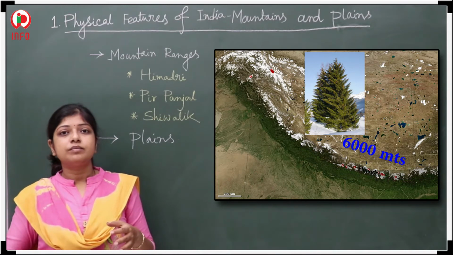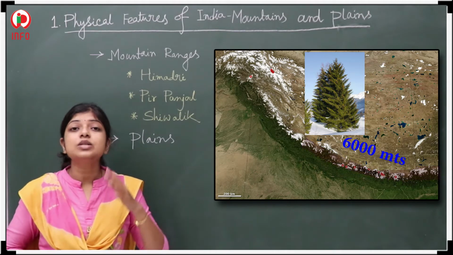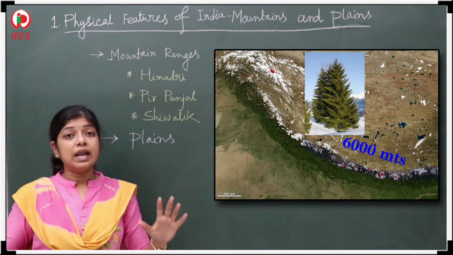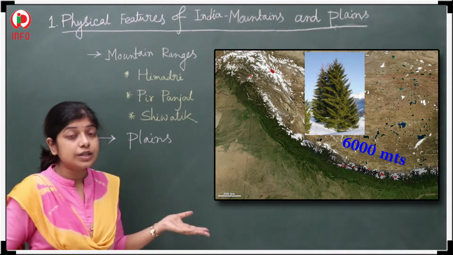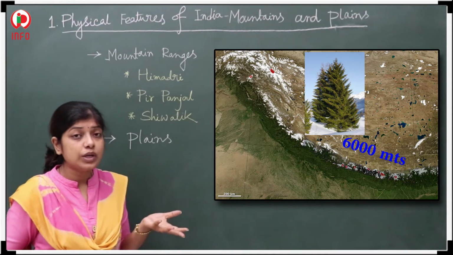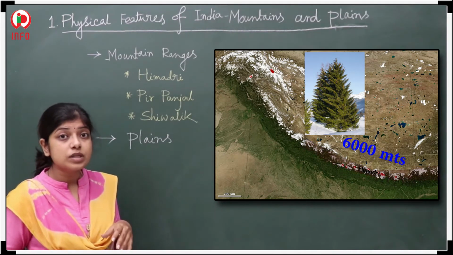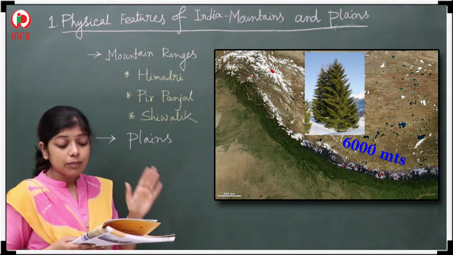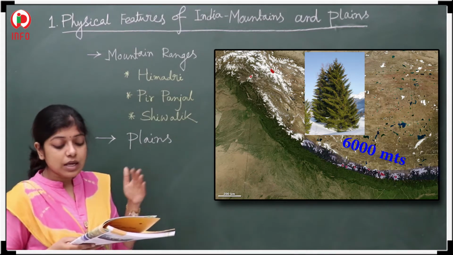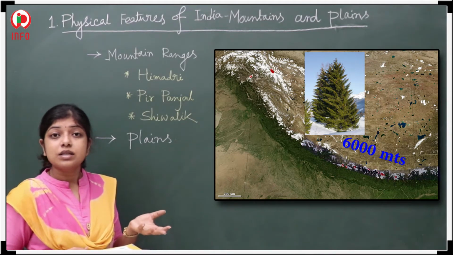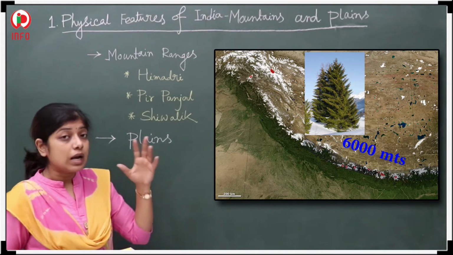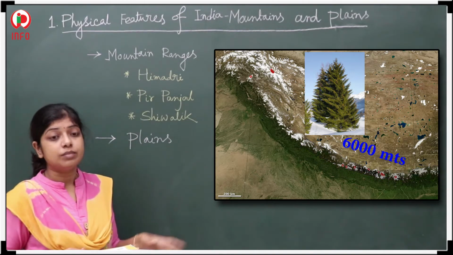Saiful Mulk is a lake. In this region, I already have told you, lots of glaciers and lakes are being observed, and the name of one lake is Saiful Mulk. Yes, Saiful Mulk. This lake is observed there.